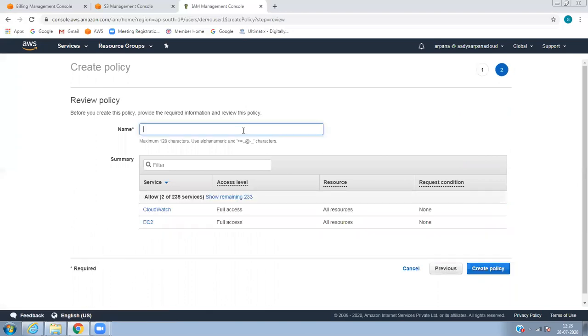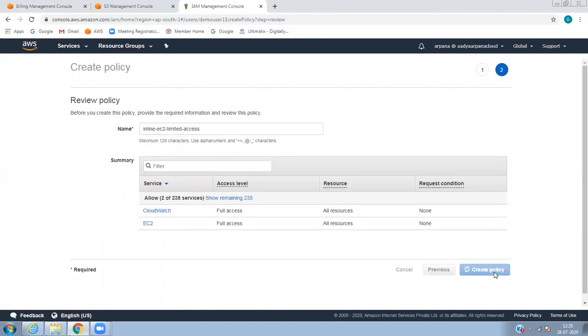Okay, and remove the policy, and user specific inline policy. Otherwise you can make it as inline, limited inline EC2 limited access. Okay, so this you can do.